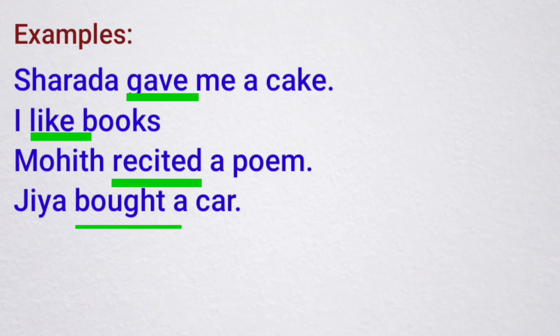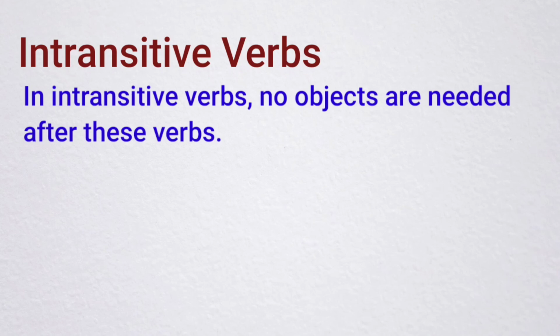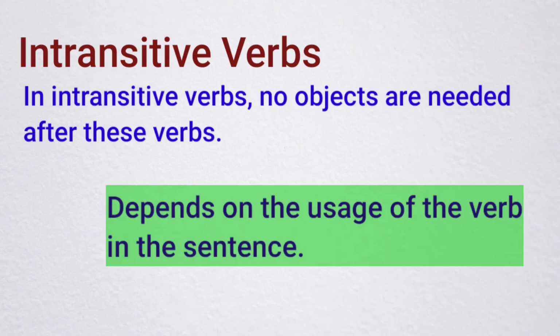Sometimes, transitive verbs are followed by two objects, like in the first example, me and a cake. Now we will see intransitive verbs. What are intransitive verbs? For intransitive verbs, no objects are needed after these verbs. This depends on the usage of the verb in the sentence.